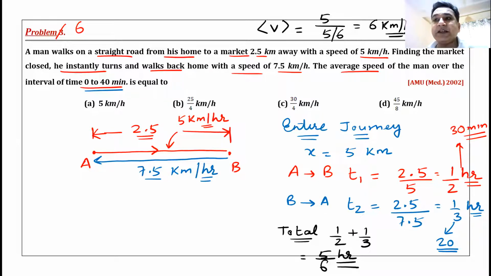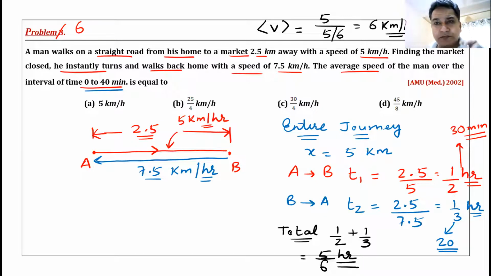6 kilometer without unit, Deepak, nothing makes sense. Please write 6 kilometer per hour. 6 kilometer per hour is the average speed for the entire journey. Can I have some raised hands that we have understood this? 15, 20? Okay, great. We have understood this.